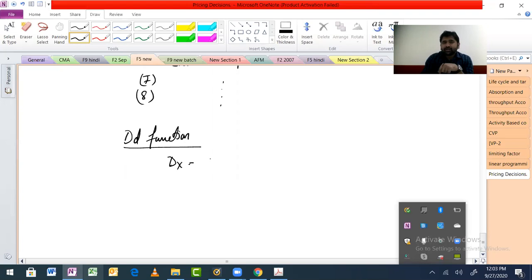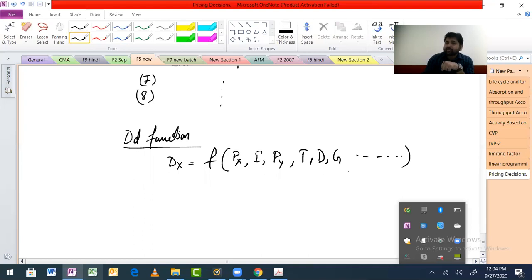Demand is a function of price, because the price will change and the demand will change. Income, income will change, demand will change. Price of related commodity. Then tastes and preferences, demography, government, and so on. So demand depends on so many things.